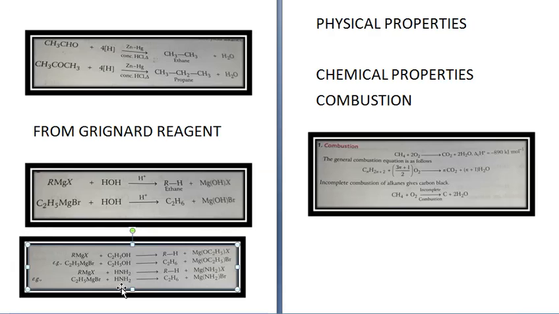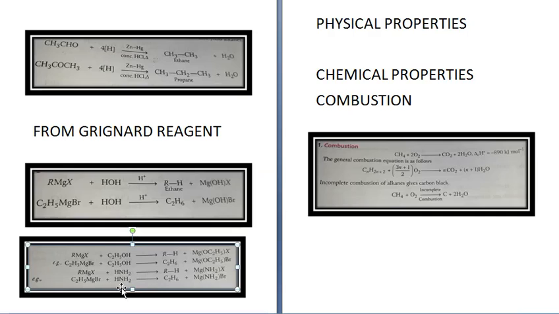Among isomeric alkanes, the boiling point of branched chain isomer is lower than normal alkane. Greater the branching, lower is the boiling point due to decrease in surface area and van der Waals force of attraction among their molecules.